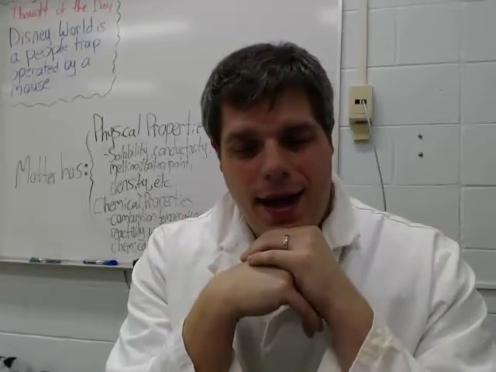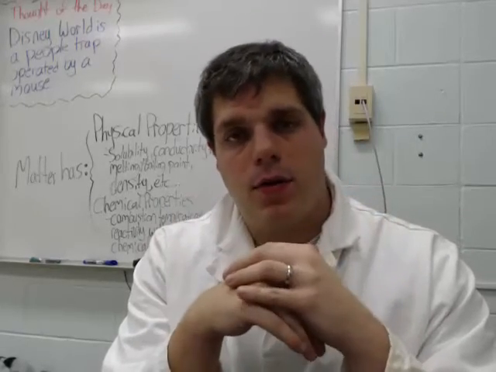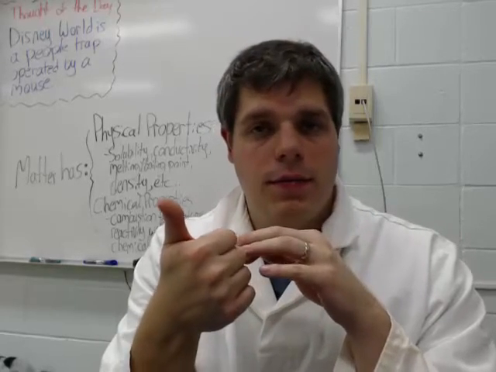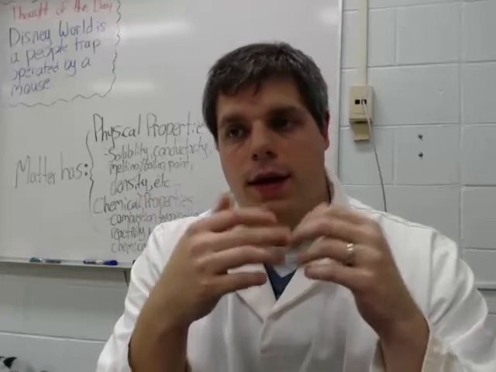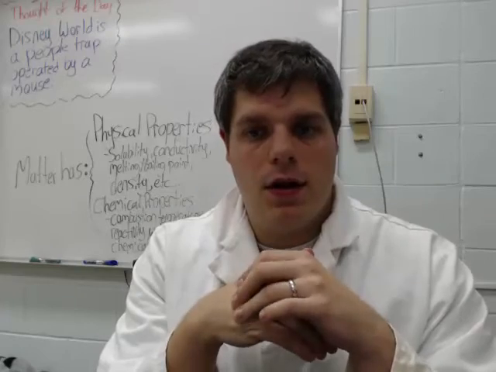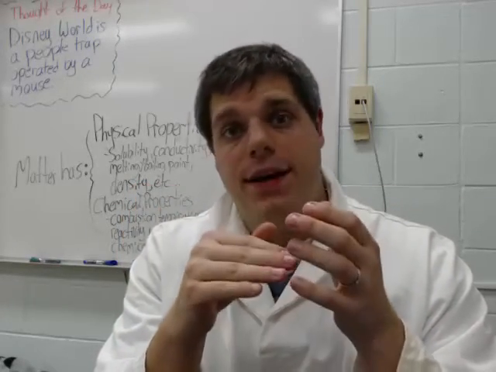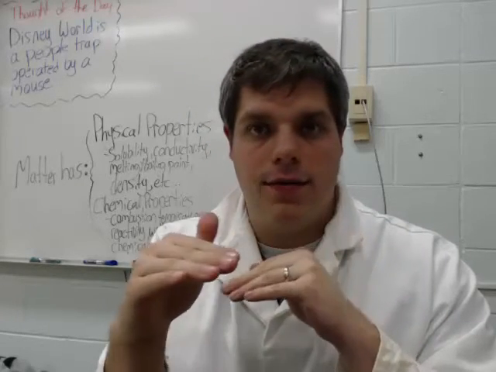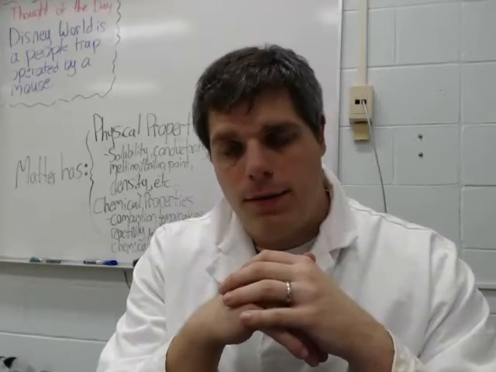All right, let's recap. Matter has two types of properties: physical properties and chemical properties. Physical properties are things like solubility, density, melting point and boiling point, and so on and so forth. The chemical properties are its ability to react with other things. Matter can change. It doesn't have to stay the same way forever. There's two types of changes that matter can go through.